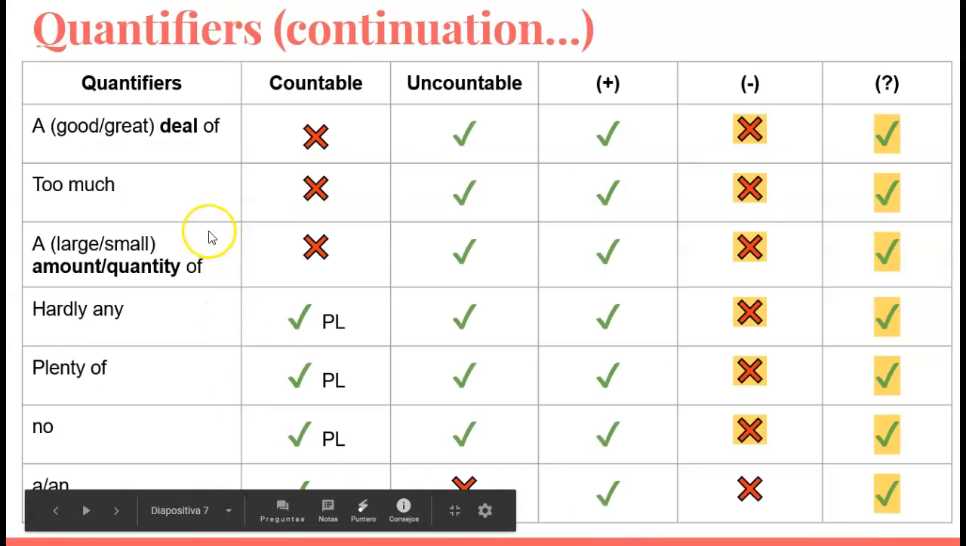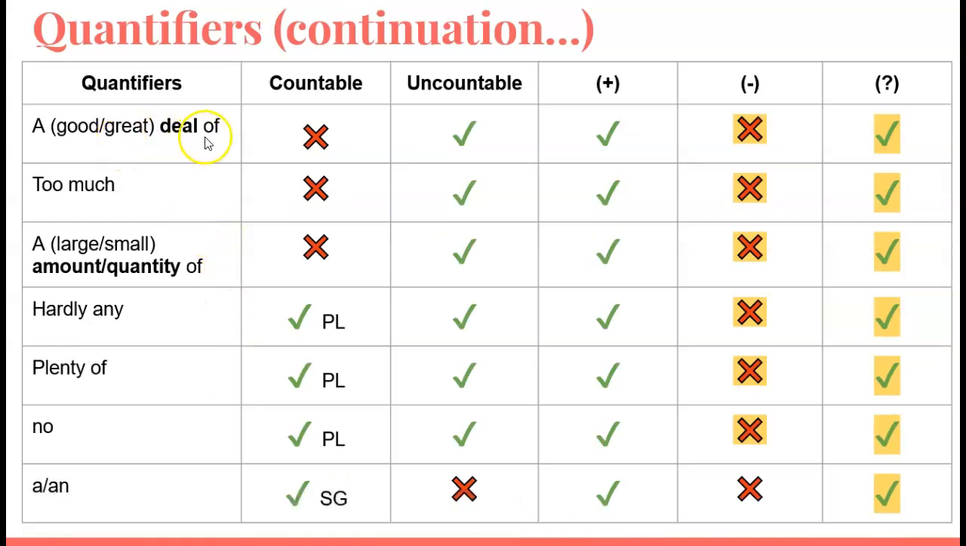Then we use a good or great deal of, too much, or a large or small amount or quantity of with uncountable. We normally use them with affirmative, but if you want to negate this specific vocabulary, then you can use them in negative, but it's not very common. And we also use them with questions, okay?